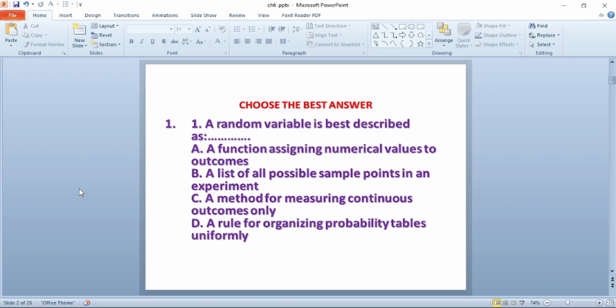B, a list of all possible sample points in an experiment. C, a method for measuring continuous outcome only. D, a rule for organizing probability table uniformly. The answer for this question is a function assigning numerical value to outcome.